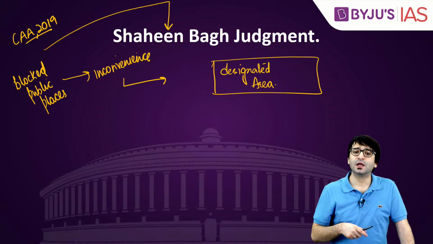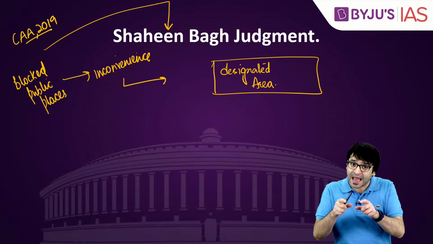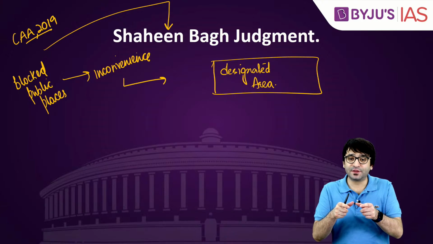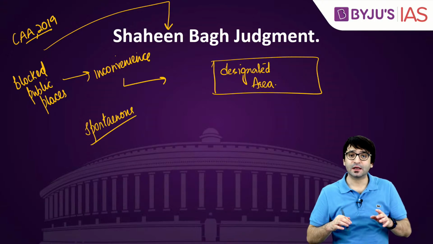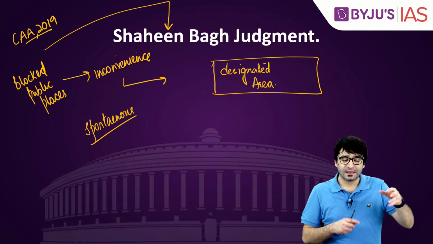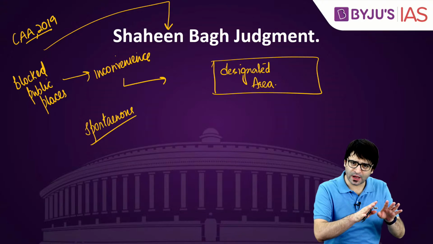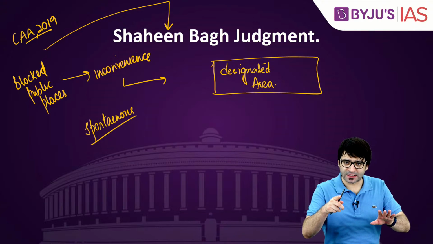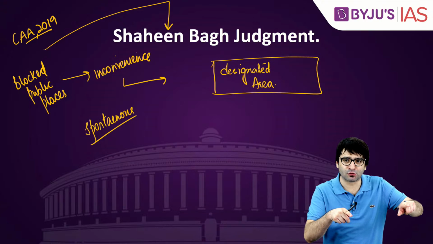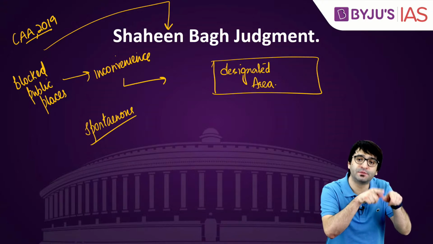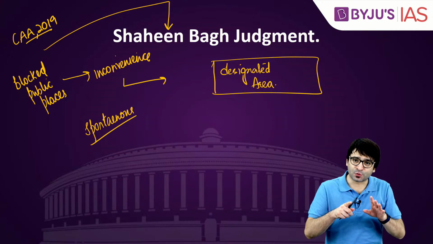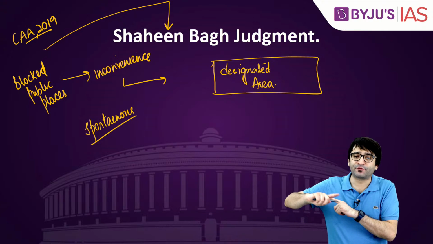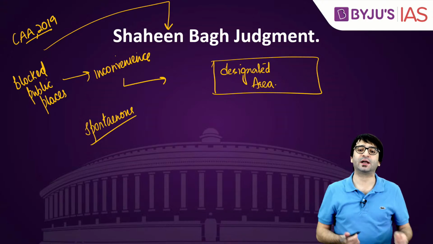For prelims examination, the Supreme Court said you can block a public place if the protest is spontaneous. Very important statement. Blocking a public road, if it is spontaneous, it's okay. But the spontaneous protest, which leads to blocking of a public road, cannot be for an indefinite period because it will lead to causing inconvenience to the public. That is why you can block a road but not for an indefinite period. That's what the Supreme Court said in the Shaheen Bagh case.